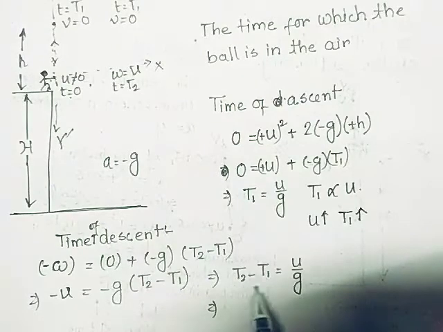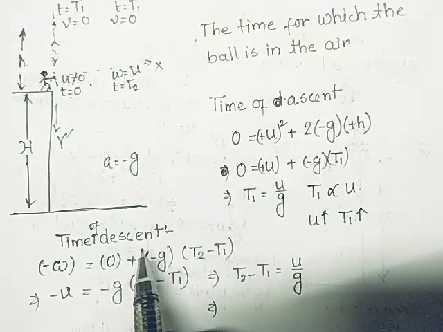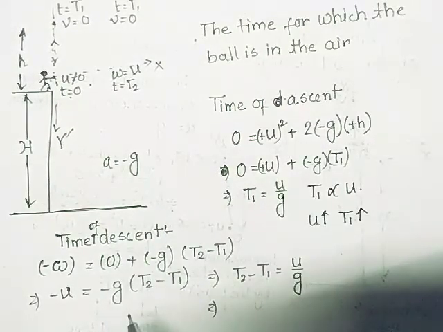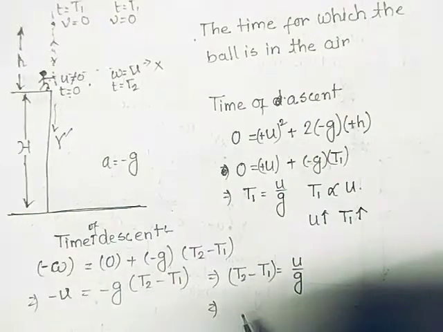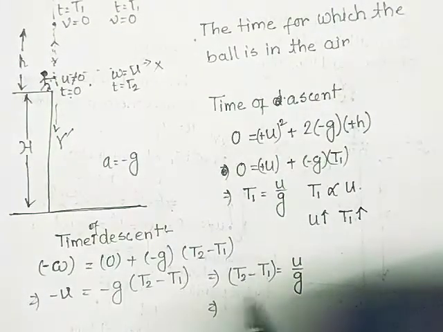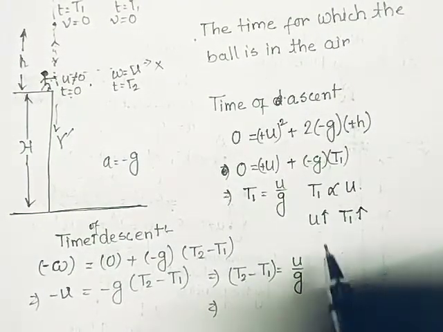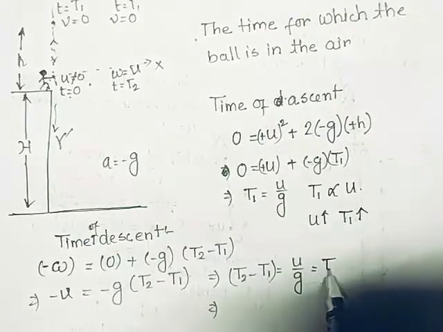So t2 minus t1, which can be called the time of descent. Okay, t2 minus t1 is called the time of descent. And what is it? It will be U by g. That is the time of descent.